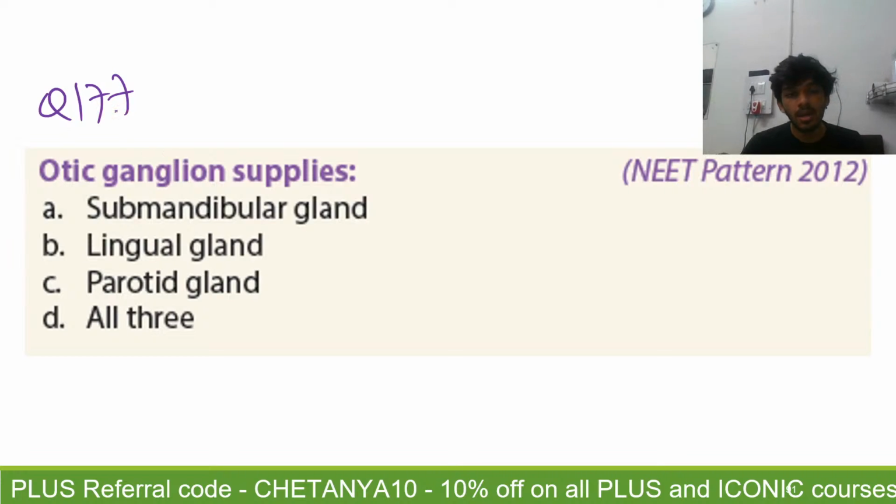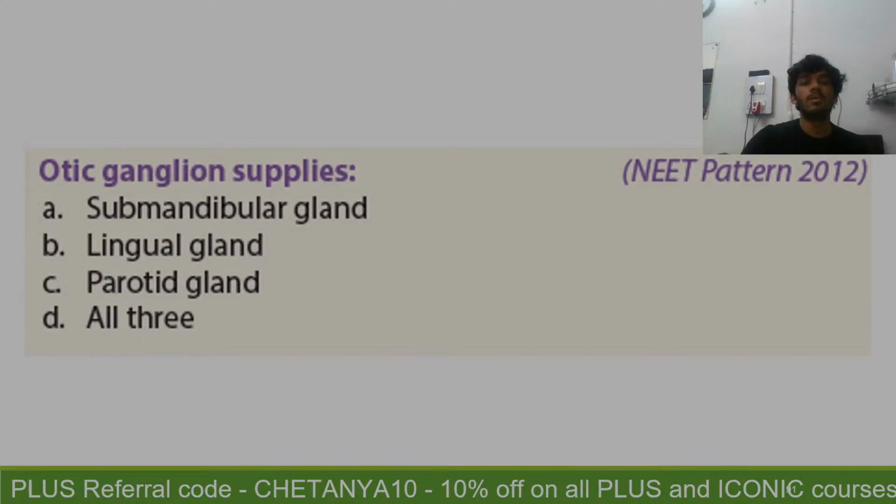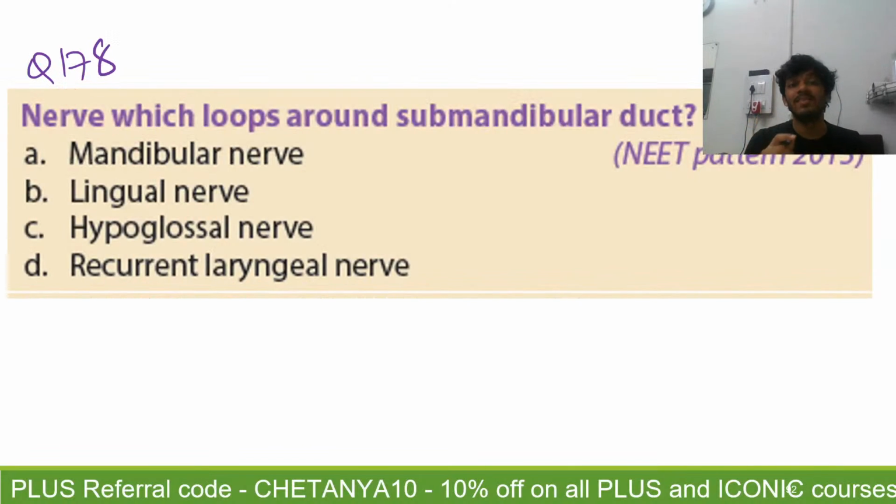Question 177. Otic ganglion. Otic ganglion supplies. So as you all know, we've discussed this multiple times. The otic ganglion will supply the parotid gland. So I will skip this question, move on to question number 178. A question that is very good and we haven't discussed.